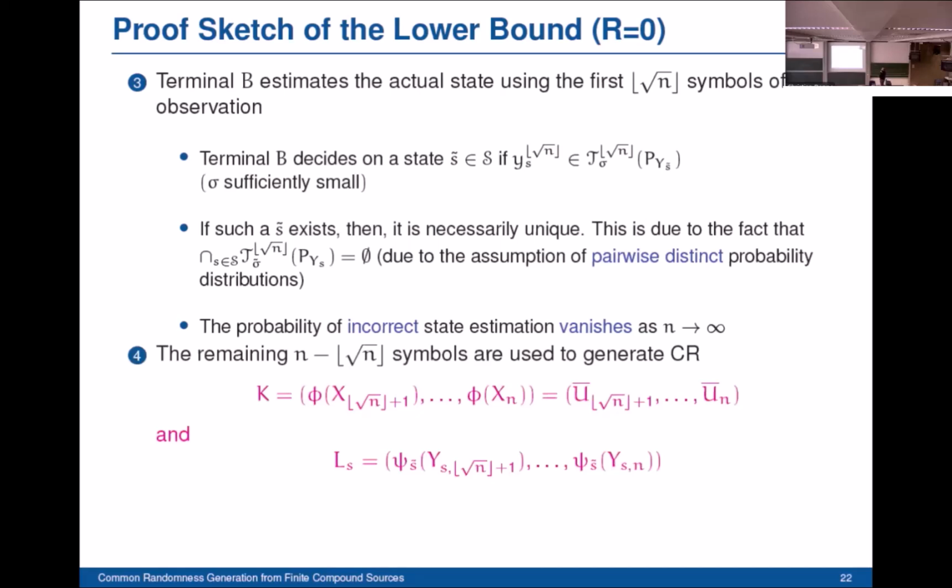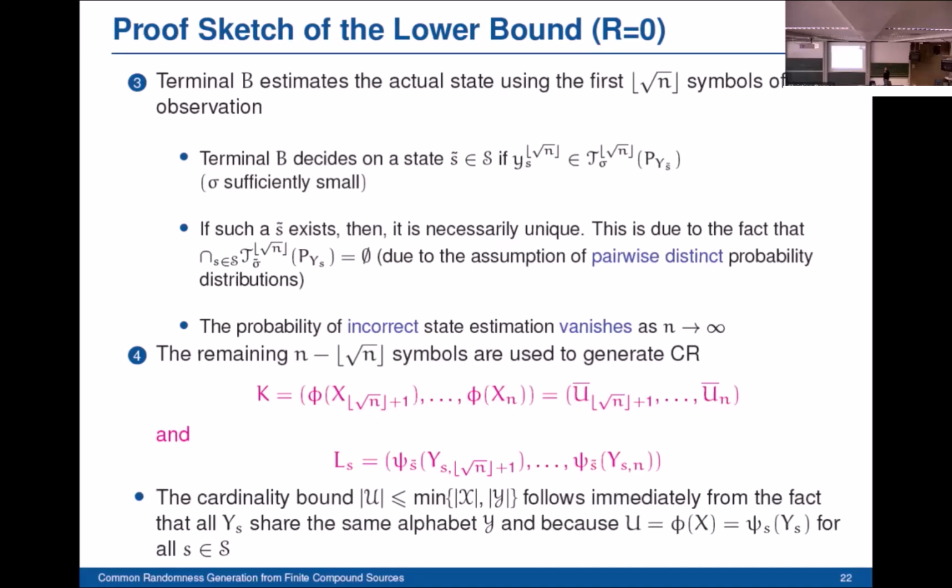Once we estimate the state, we will use the remaining symbols for the common randomness generation purpose. Both terminals will assign some predefined mappings to their observations, to get the random variables K at terminal A and L index S at terminal B. If the state is estimated correctly, then we are sure that the two random variables are equal. And the probability of incorrect state estimation is very low as n goes to infinity.